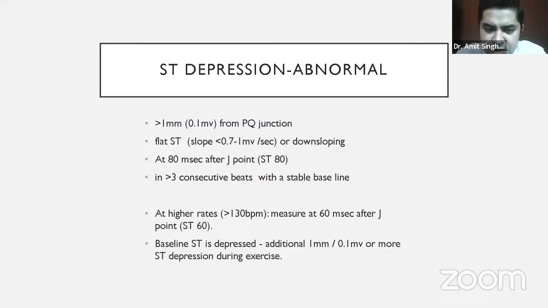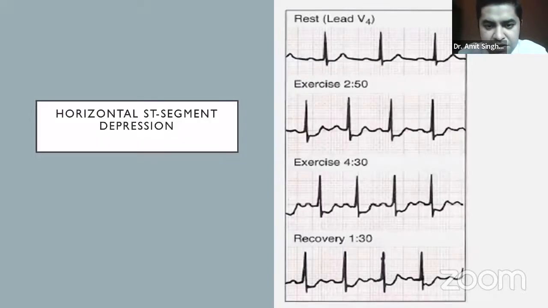ST80 is a thing which we have to remember. However, at higher rates, suppose that the patients achieve a rate of more than 130 per minute, we can measure the ST segment depression at 60 seconds after the J point. That is called ST60. But we will not go into that because that becomes difficult. For ST80, it is easier because two small boxes make 80 milliseconds. So that is the place where it is easier to locate and find out whether there is depression.